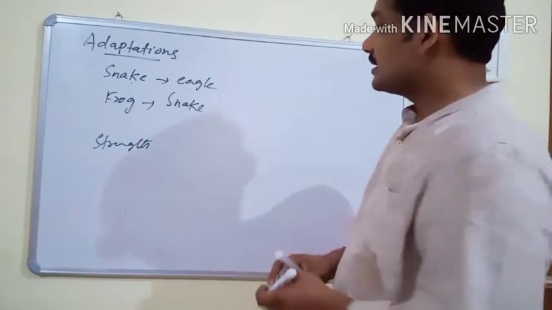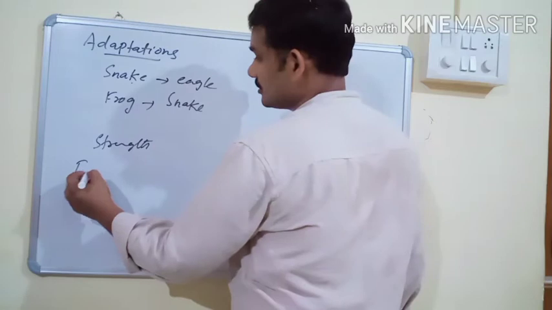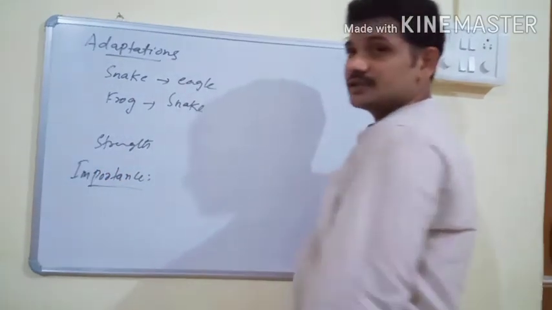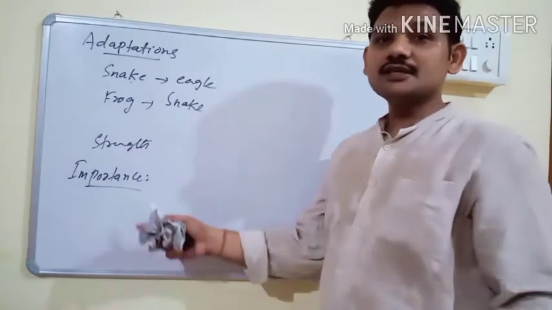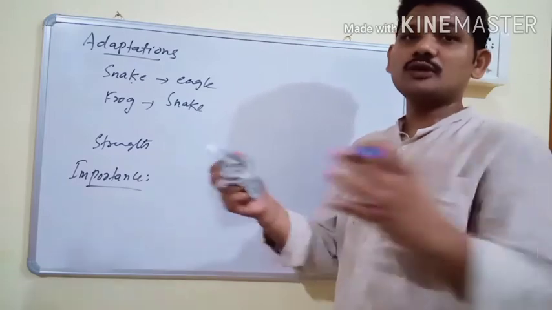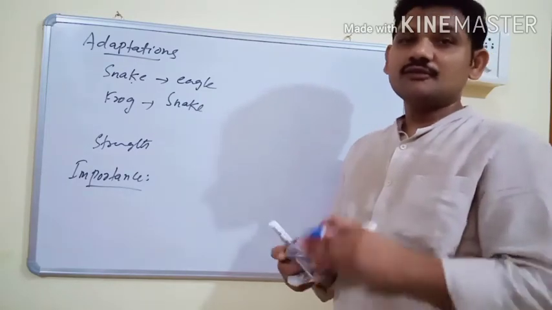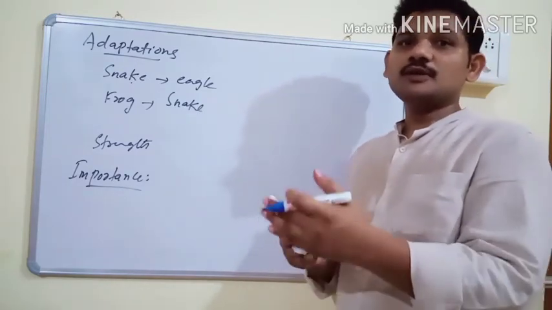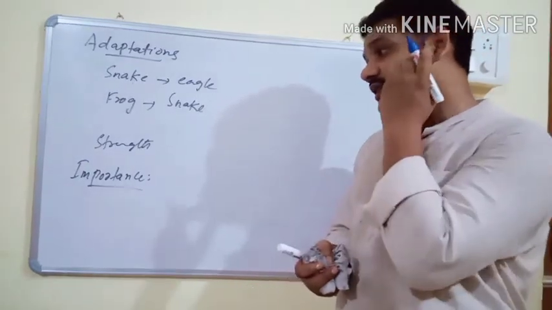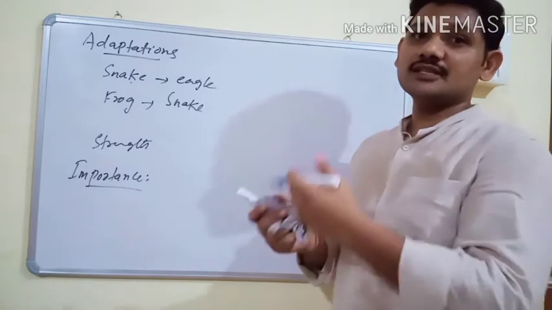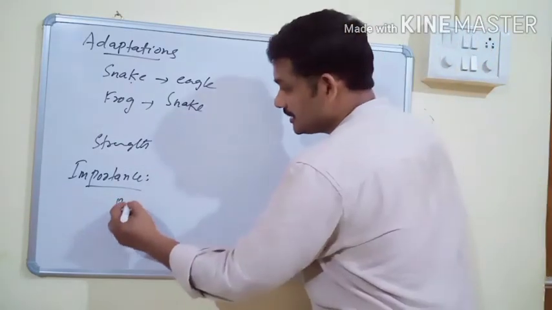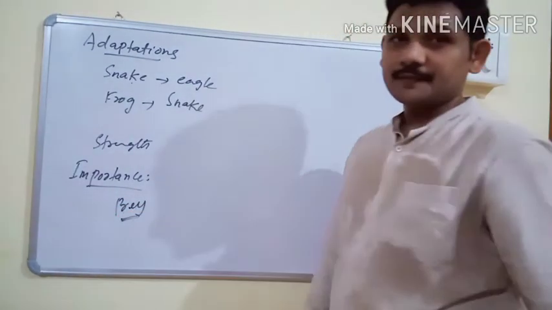What is the importance of predation? Predators usually reduce the population of prey, because the prey population has more reproductive potential than the predator. Without predation, the prey population could even cross the carrying capacity of nature. That's why nature produces predators, which control the population of prey.